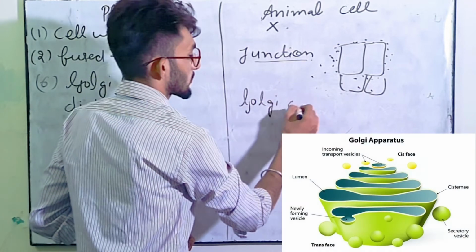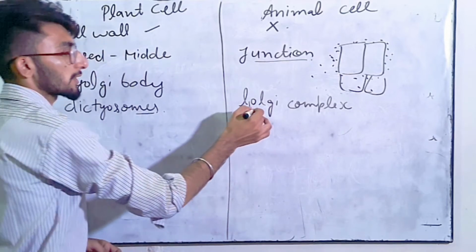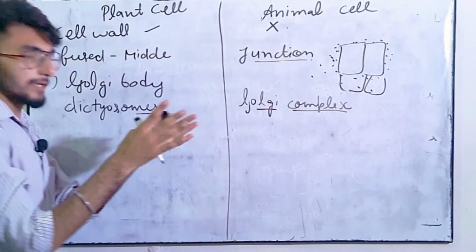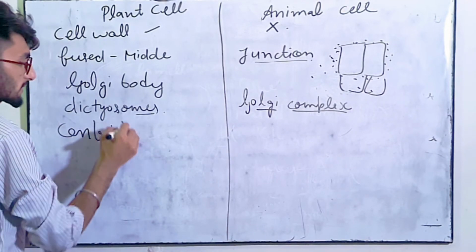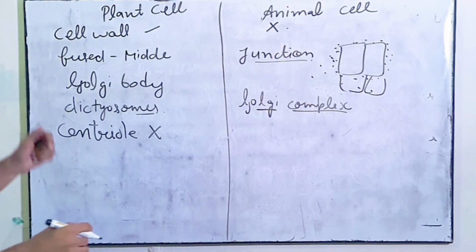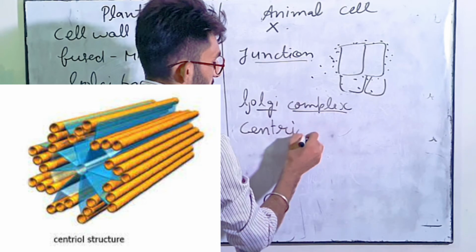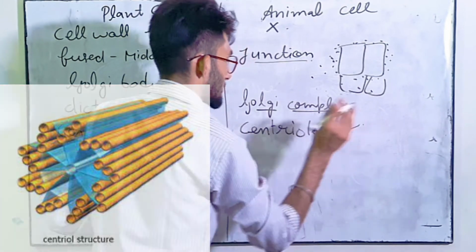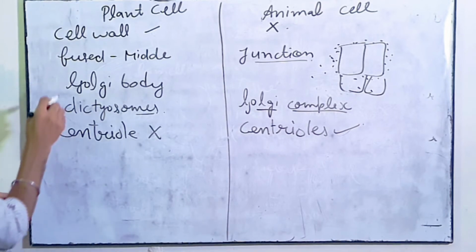So Golgi body is known as Golgi complex in animal cell क्योंकि इसमें जो Golgi bodies हैं वो सारी united होती है, इकट्ठी होती हैं, ठीक है। Centrioles are absent in plant cell, but in animal cell centriole is present. कि जो इसमें centrioles हैं वो present है, ठीक है.